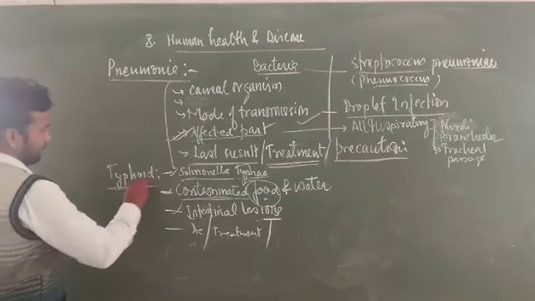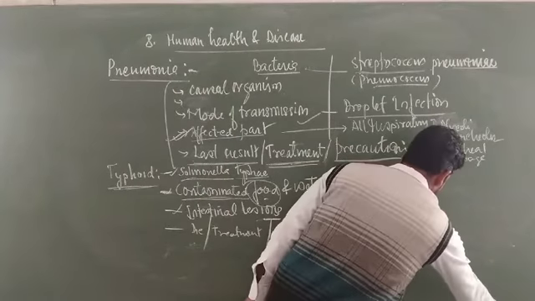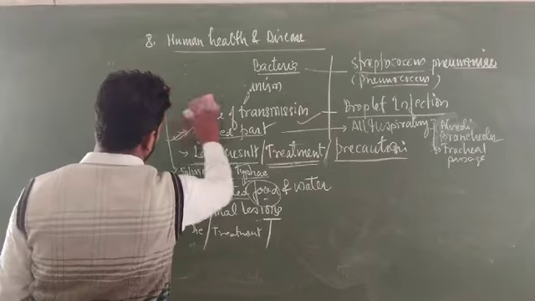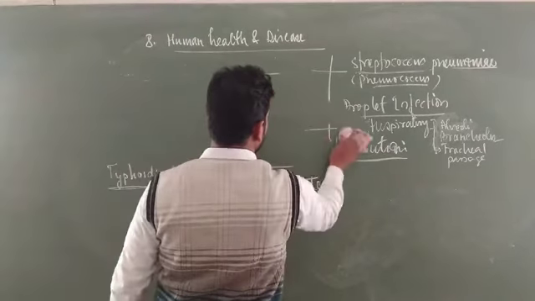तो ये टाइफाइड है. Besides pneumonia and typhoid, among the viral diseases, the most famous is the common cold. Common cold is especially caused by a rhinovirus. The causal organism is a rhinovirus.